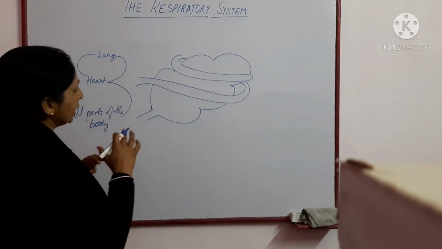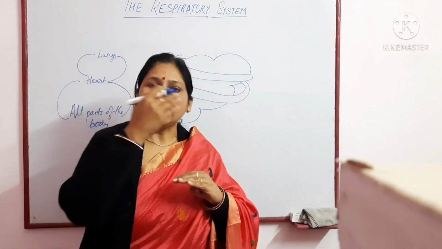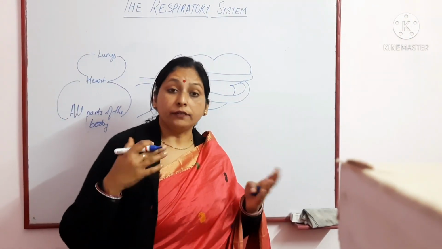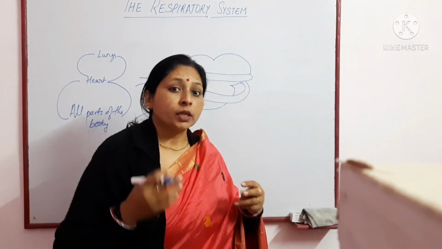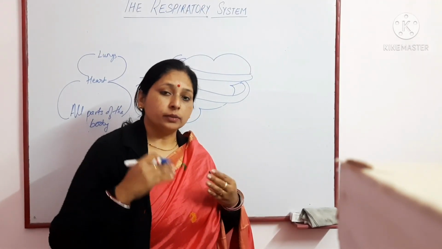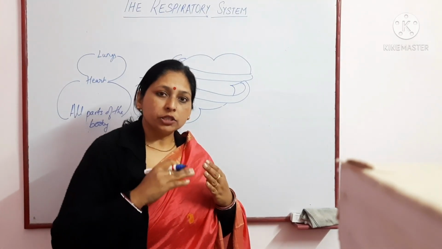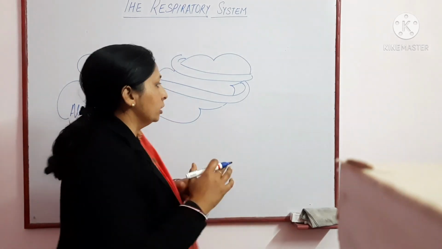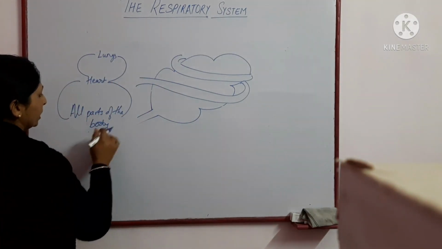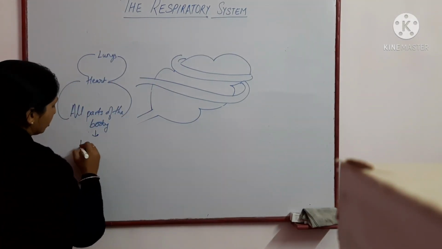This is the complete cycle by which blood is circulated in the body after getting oxygenated, after removing the carbon dioxide, or making the deoxygenated blood pure by the oxygenation process. So this blood from all parts of the body is deoxygenated blood.